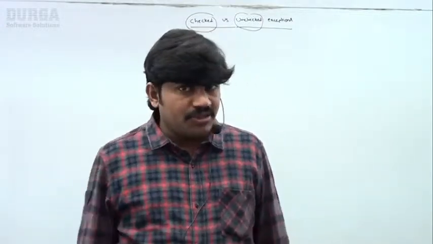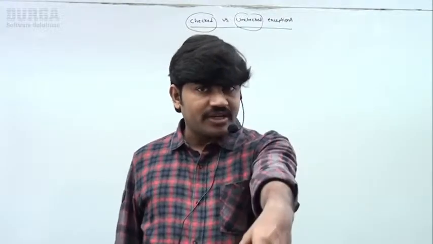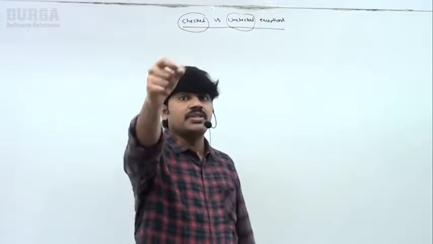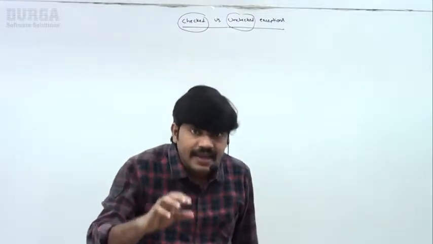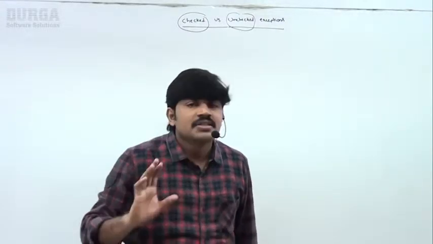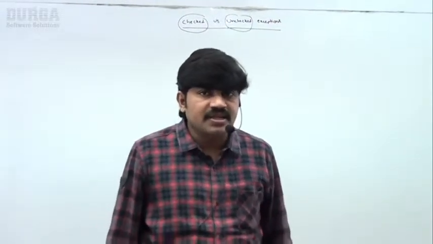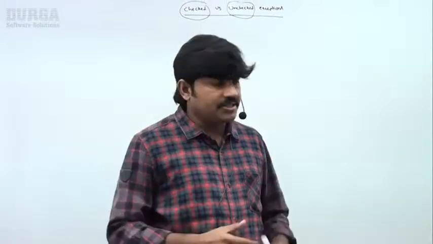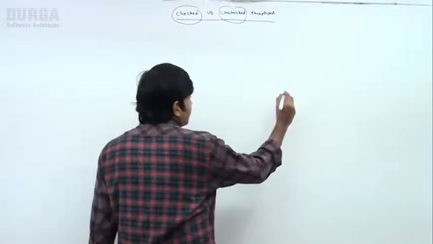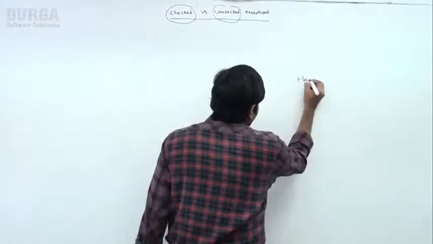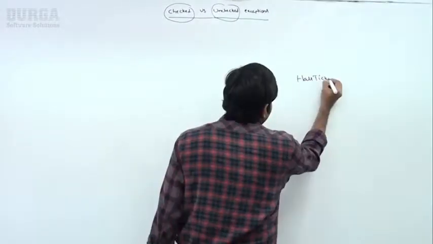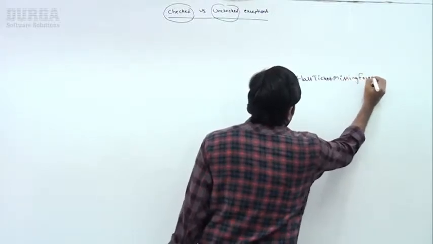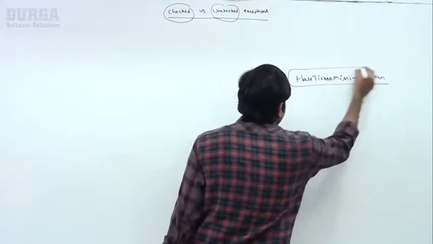All the people are in a position to understand, right? Who is going to check? Checked exception. Who is going to check? The compiler will check whether the programmer is handling this exception or not. Such types of exceptions are by default considered as checked exceptions, right? Clear? Not required to keep any explanation. That's why, the first exception, hall ticket missing exception, is a checked exception, right?